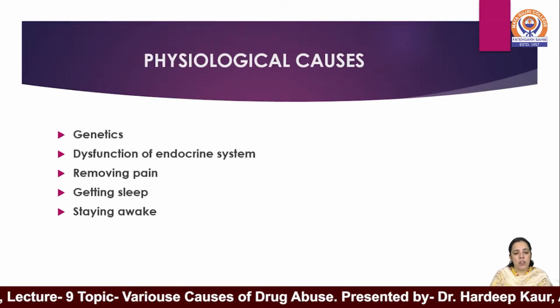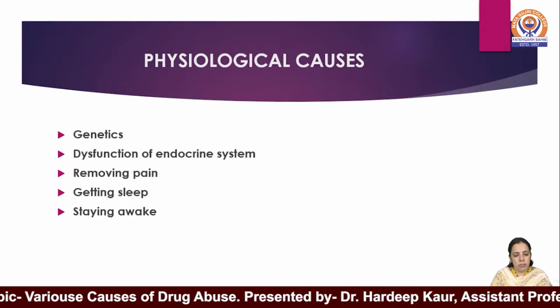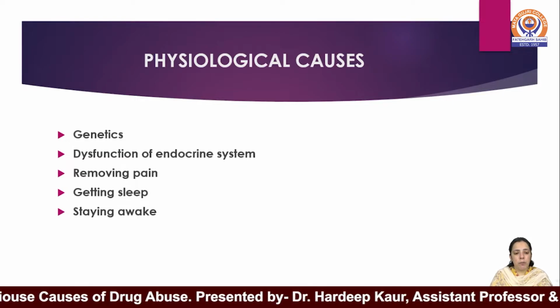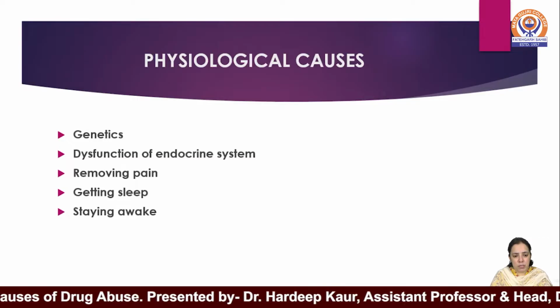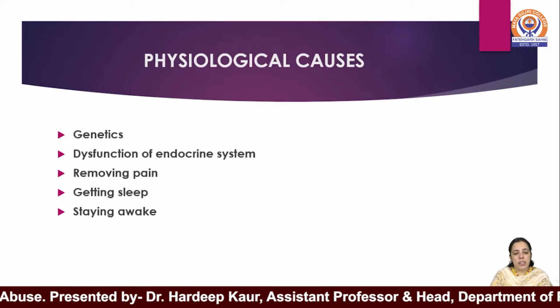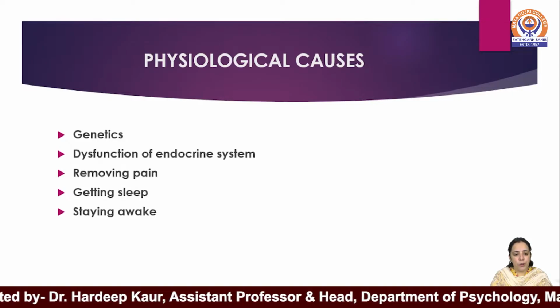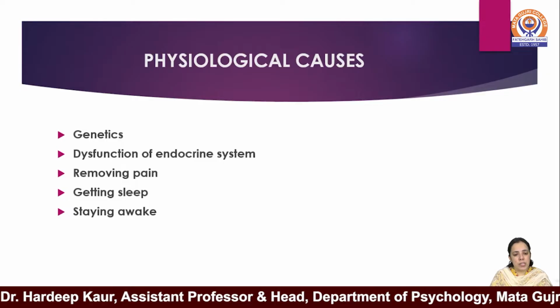Physiological causes include genetic transmission of drug abuse from one generation to another. Genetics plays an important role in deciding the drug trait of a person. Substance abuse is an inherited disease. So according to genetics, if a person is alcoholic, then his or her child will also be alcoholic or into drug abuse.